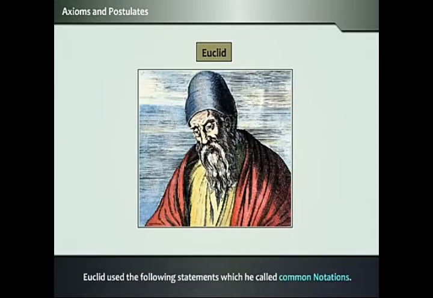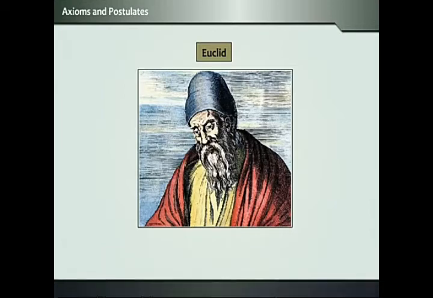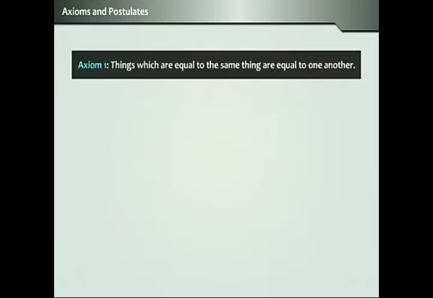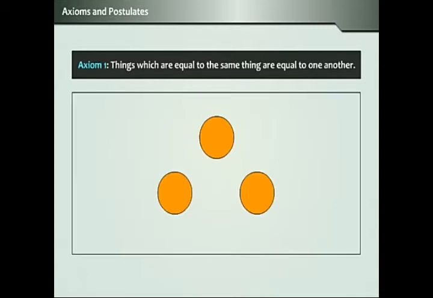Euclid used the following statements which he called common notions. Here we will learn about some axioms. Axiom 1. Things which are equal to the same thing are equal to one another.